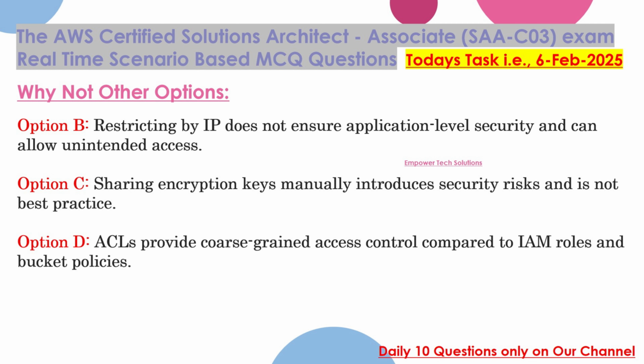Why not other options? Option B, restricting by IP does not ensure application-level security and can allow unintended access. Option C, sharing encryption keys manually introduces security risks and is not best practice. Option D, ACLs provide coarse-grained access control compared to IAM roles and bucket policies.